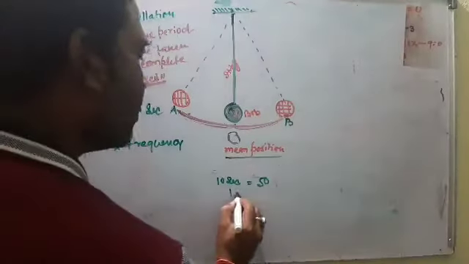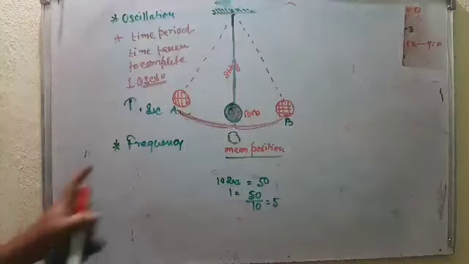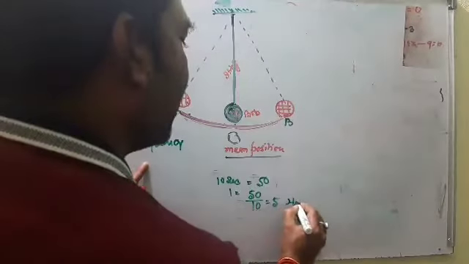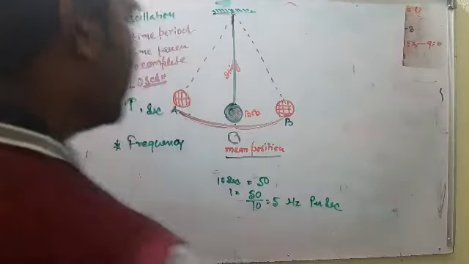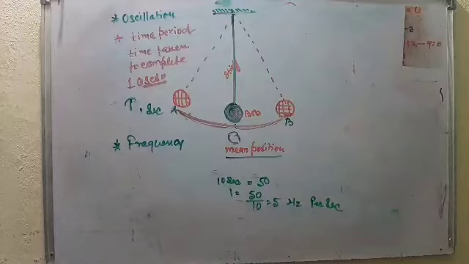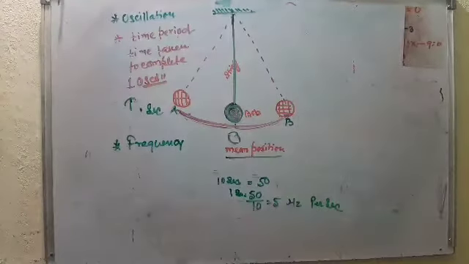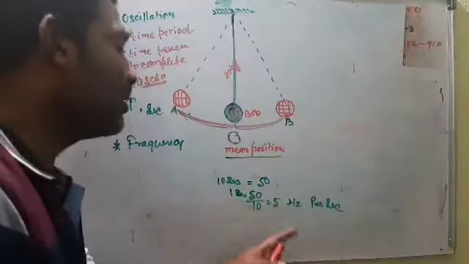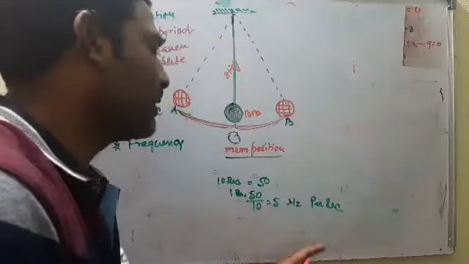So in 1 second, 50 by 10, that is 5. The unit of frequency is Hertz, Hz, or per second. So the frequency is 5 per second, or 5 Hertz. Clear? So frequency means the number of oscillations completed in 1 second.